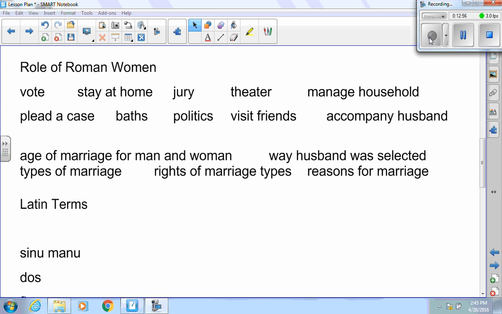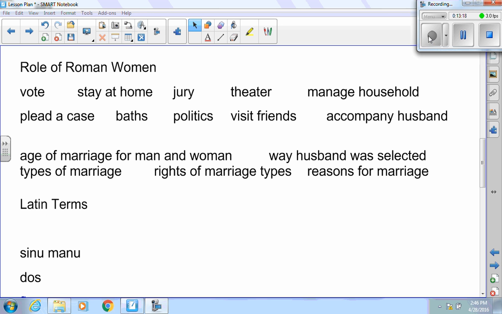The role of women is also introduced in this cultural section. Could they vote? No, they could not. Were they restricted to the home? No, they didn't have to stay at home. They could go out. Could they sit on a jury? No way. Could they go to the theater? Yes, normally with their husband.